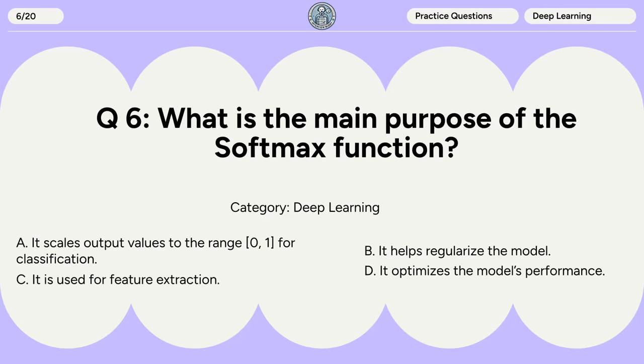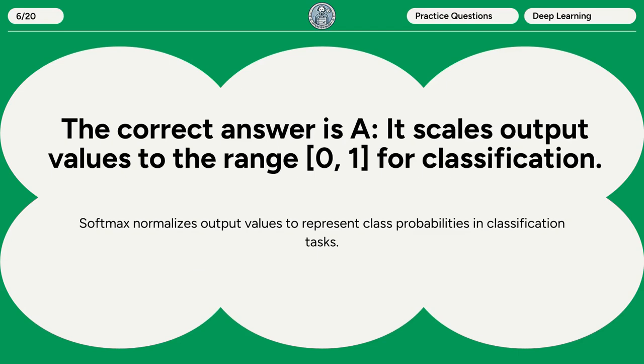Question 6. What is the main purpose of the softmax function? A. It scales output values to the range 0, 1 for classification. B. It helps regularize the model. C. It is used for feature extraction. D. It optimizes the model's performance. The correct answer is A. It scales output values to the range 0, 1 for classification. Softmax normalizes output values to represent class probabilities in classification tasks.